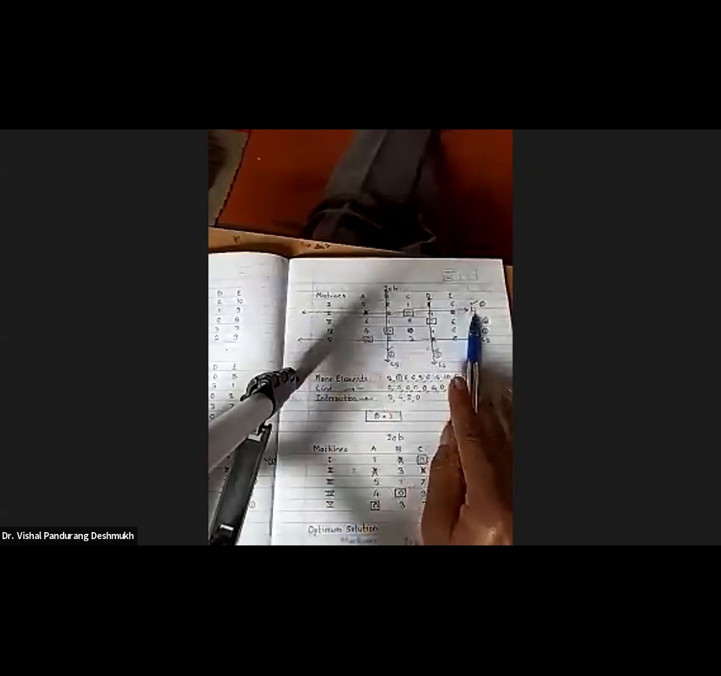Now draw horizontal lines through unticked rows and vertical lines through ticked columns. So draw a horizontal line through the second row. It is our first line L1. Draw a horizontal line through the fifth row. It is our second line L2. Draw vertical lines through ticked columns, the second column and the fourth column. So we have 4 lines L1, L2, L3 and L4.